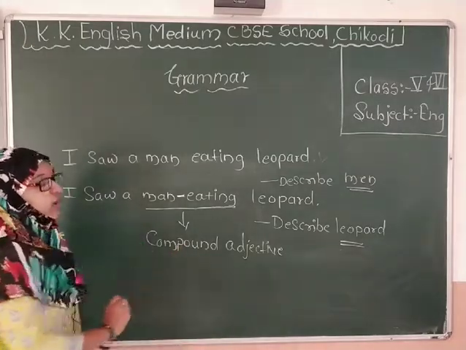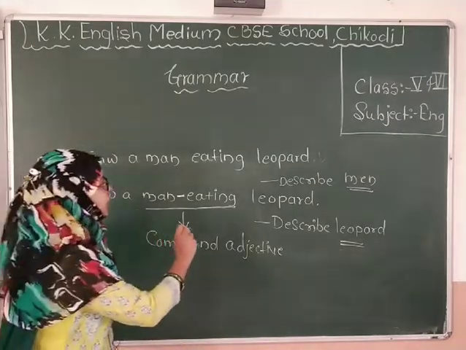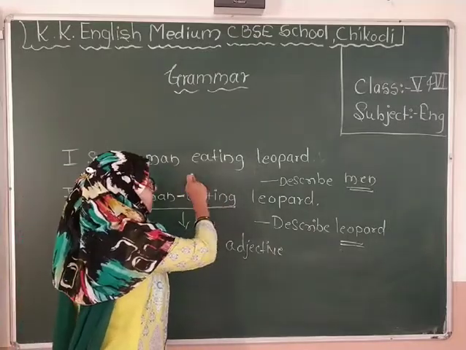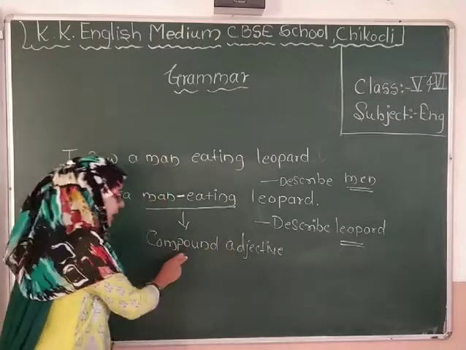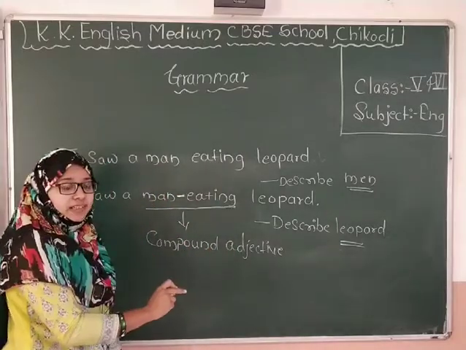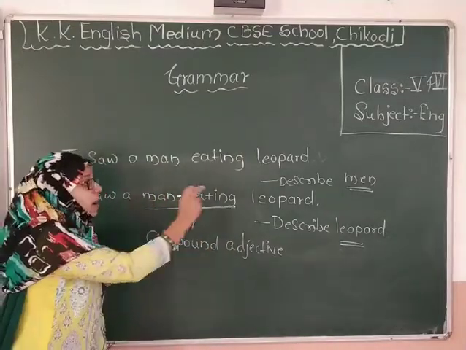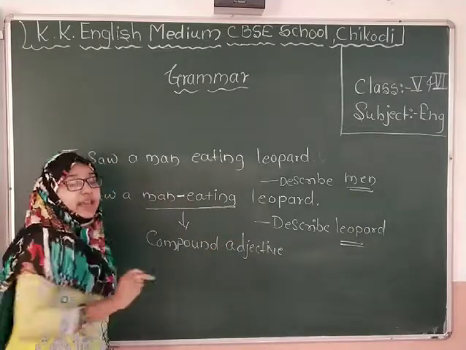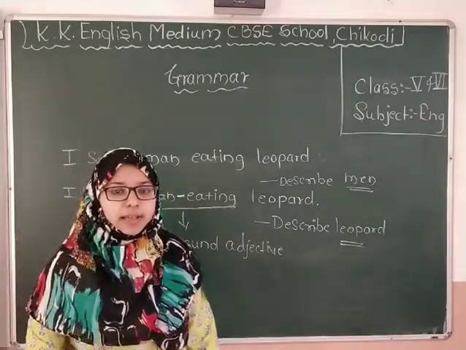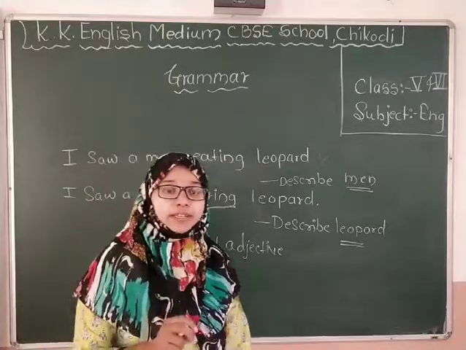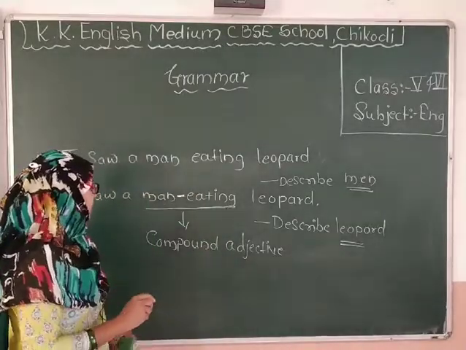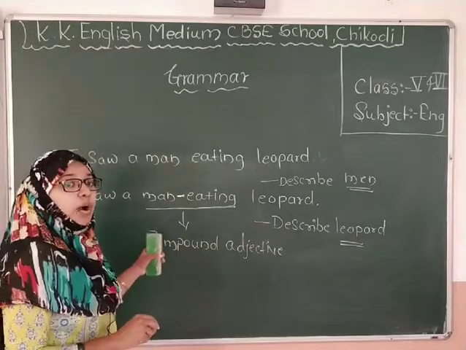In the first sentence, it is showing that it is describing a man who is eating leopard. And in the second sentence, what is it describing? It is describing the leopard who is eating men. That is the difference between these two sentences. So, what are these words called? They are called compound adjectives.